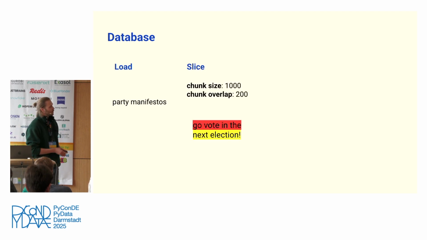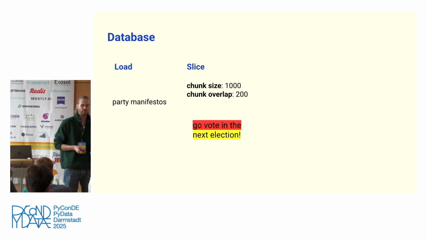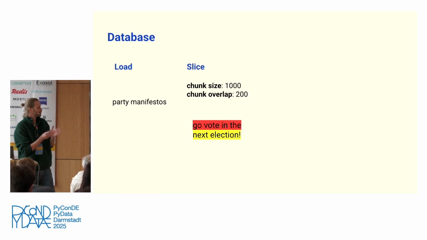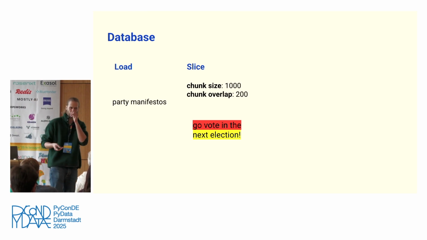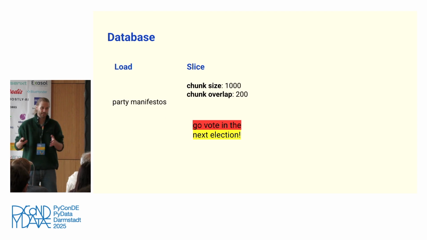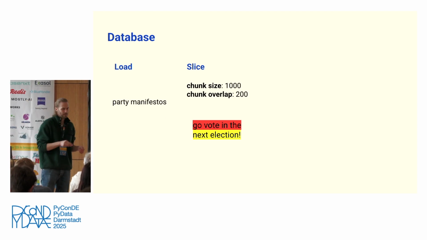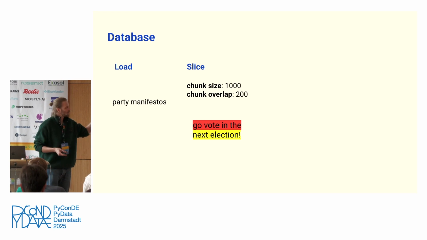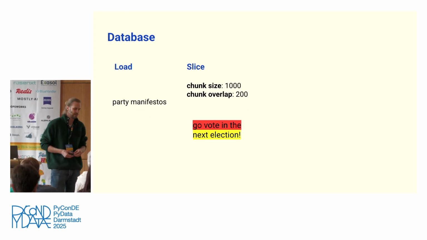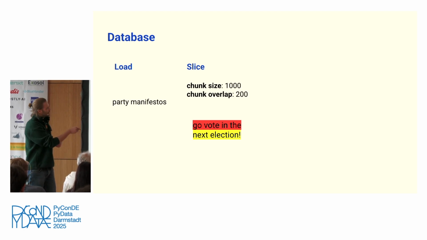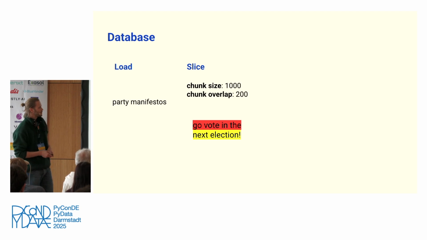And then an important part is actually slicing. Because in the first step, what you get is essentially a huge string, and you have to chunk this in smaller slices so you can eventually put it into the vector database. An important parameter here is the chunk size. In our case, it's 1,000 characters, which is really large for a RAG system. But we found that in our case, it works best because I guess political content is very nuanced and really depends on the context. And at the same time, also chunk overlap we chose very large.